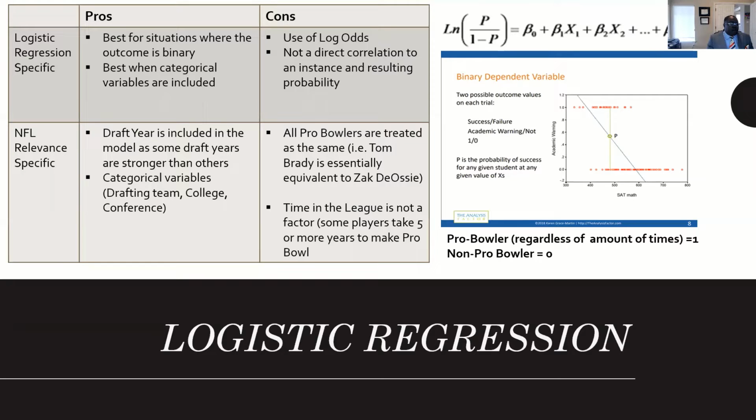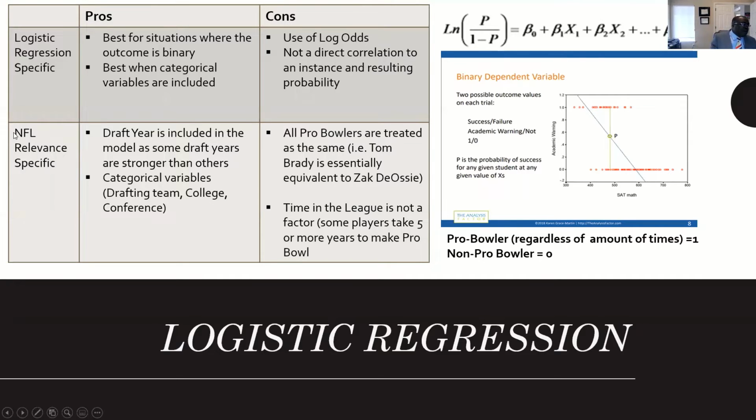In this particular example, they're saying the higher you are on your SAT math, the less chance you'd get an academic warning.